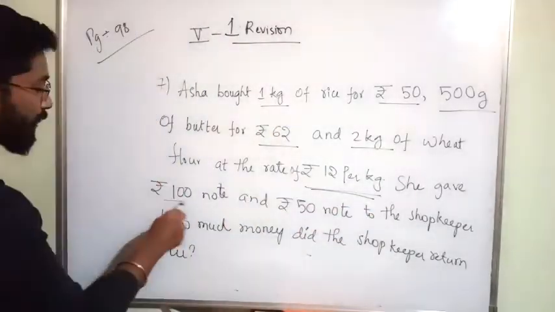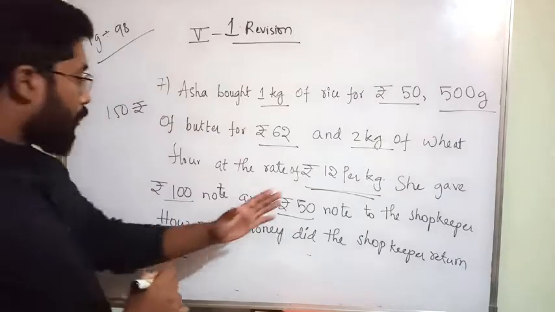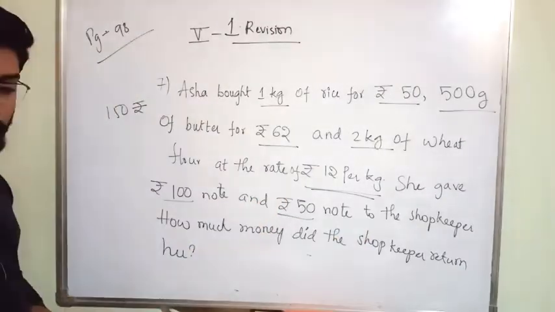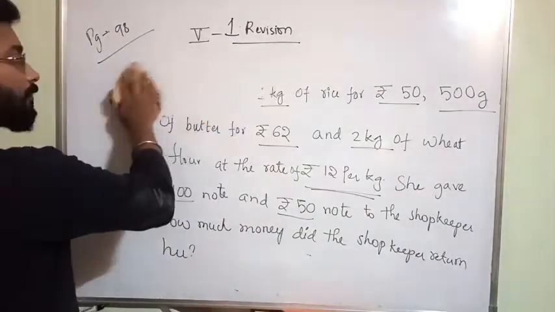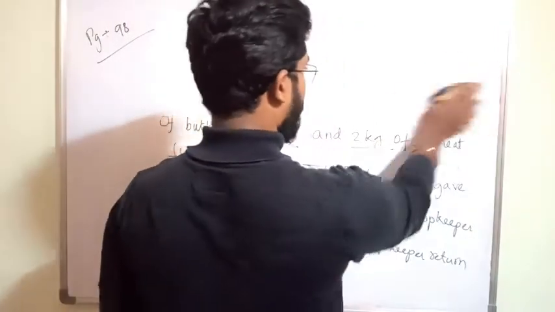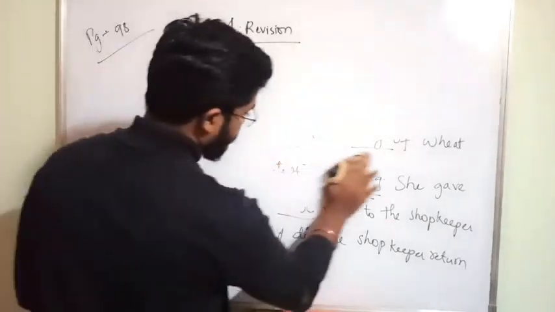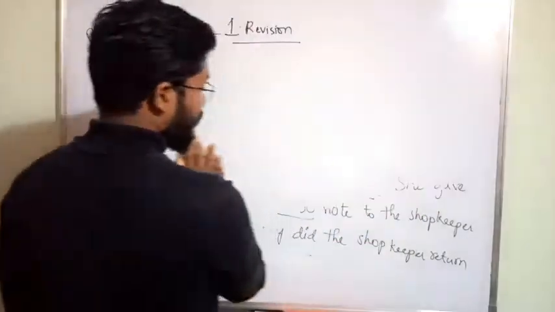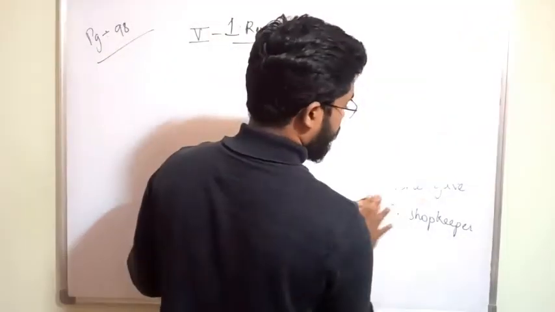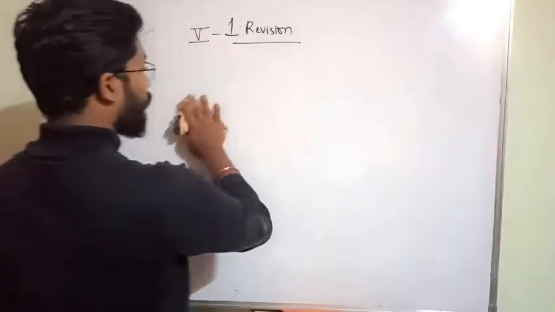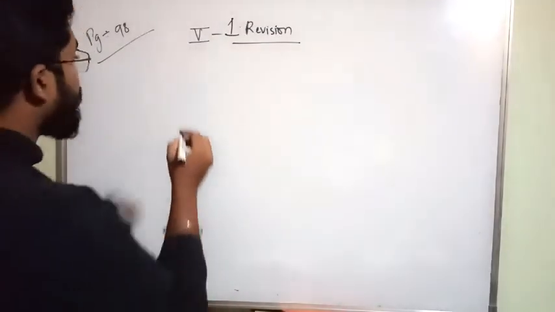She gave a 100 note and a 50 note, means she gave 150 rupees to the shopkeeper. How much money did the shopkeeper return her? What should you do here? Which method do you have to follow? Whether you have to do multiplication, division, or what? Addition or subtraction? What is the final question? She gave 150 rupees to the shopkeeper. How much will he return back is the question. Okay, let us see how to solve this question. Okay, first one. So let us see the solution.